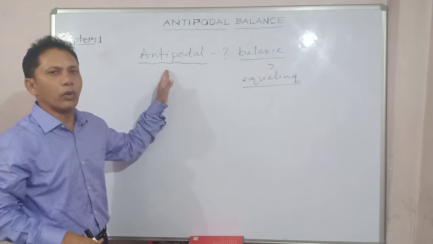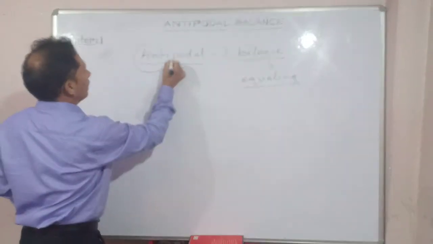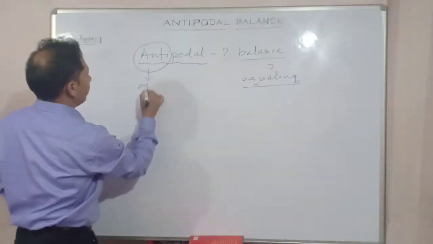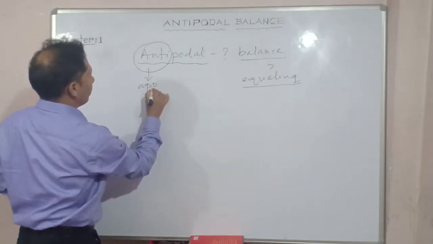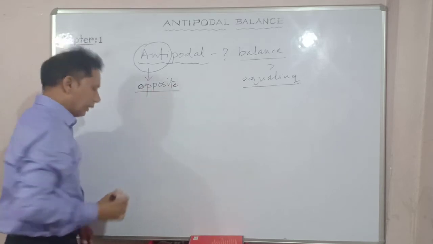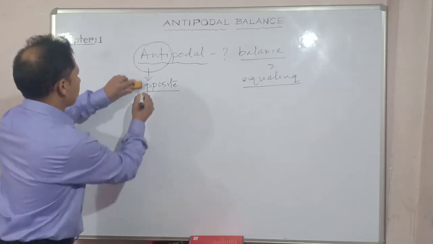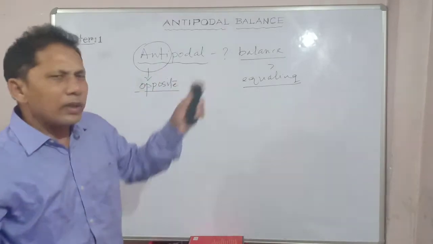What is the antipode? Anti means opposite, that you know. Now try to understand what is antipode.